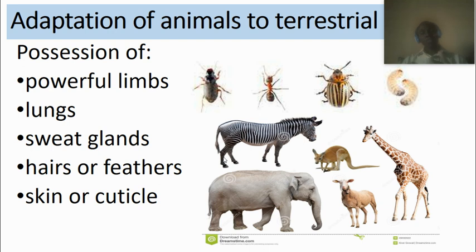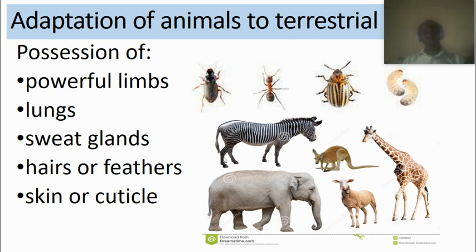They have special features on their body that enable them to live successfully on the surface of the land. For example, the presence of legs. They have powerful legs that help them move from one place to another, like you have powerful legs that help you move from one place to another.